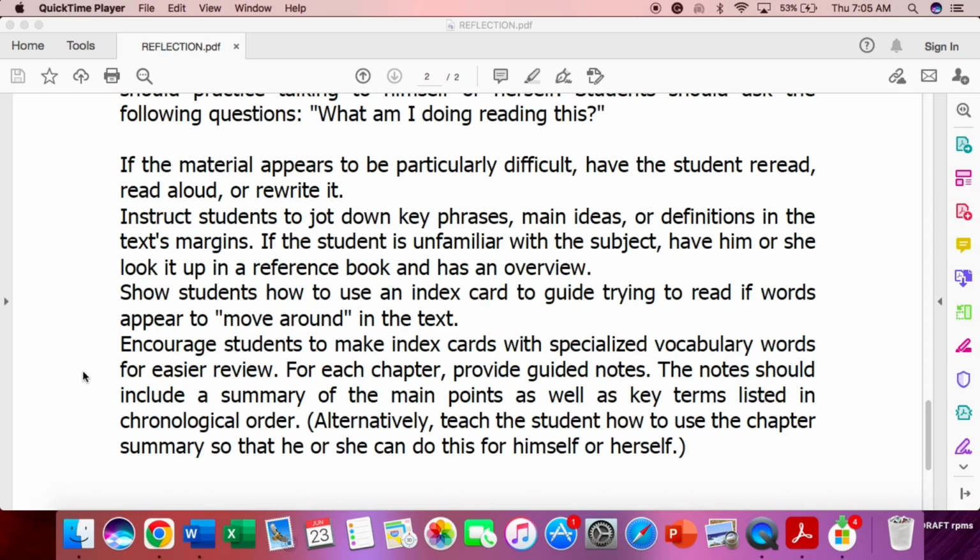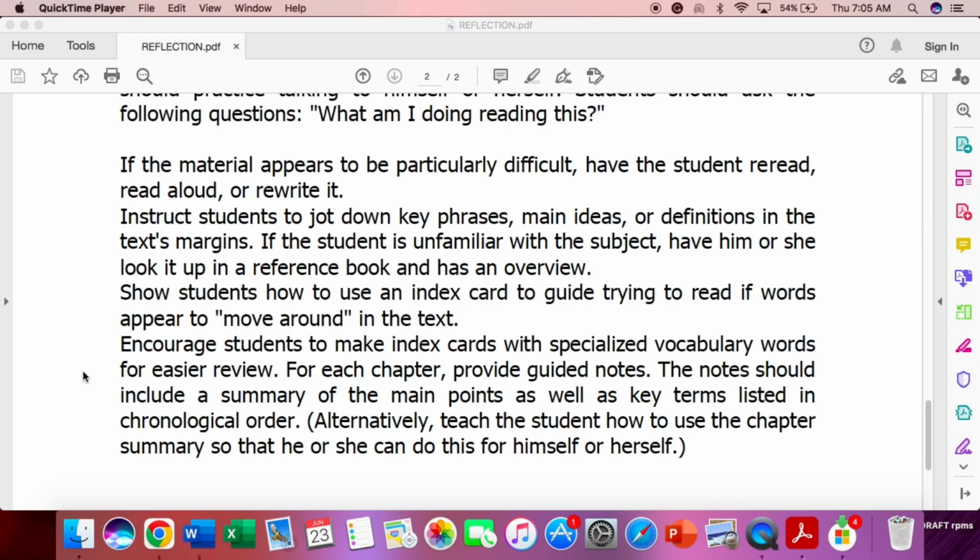We need also to encourage them to read actively rather than passively. So the student should practice talking to himself or herself and should ask the following question: what am I doing reading this? If the material or book appears to be practically difficult, have the student read aloud, or rewrite it.